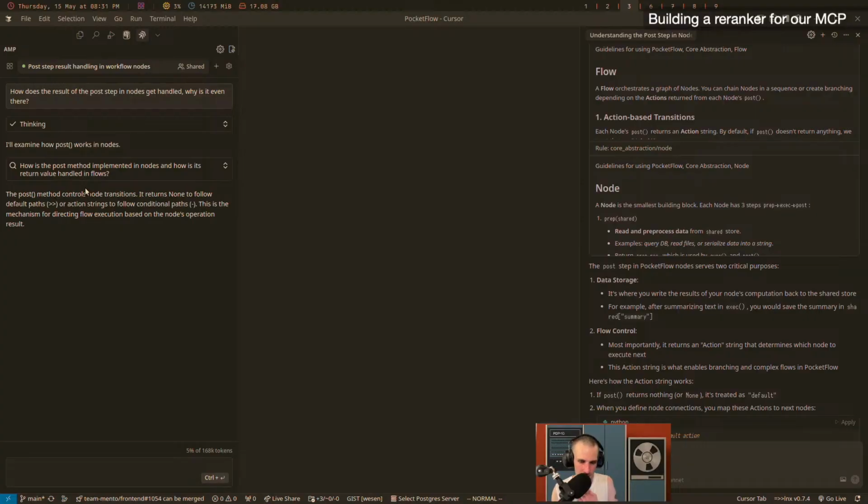But let's get back to this one here. The post method controls node transitions. All right, cool. It returns none to follow the default path or action strings to follow a conditional path. This is the mechanism for directing flow execution on the node's operating result. That's not what I was interested in per se. I want to know what it means to be doing flow execution, right? So maybe I'll just put that in. What is flow execution?